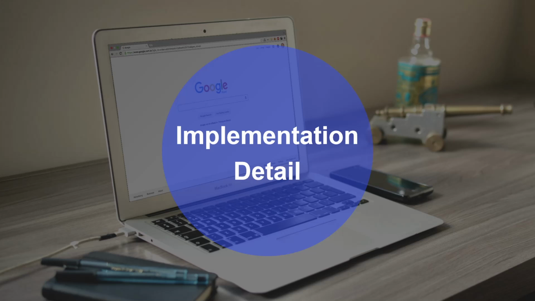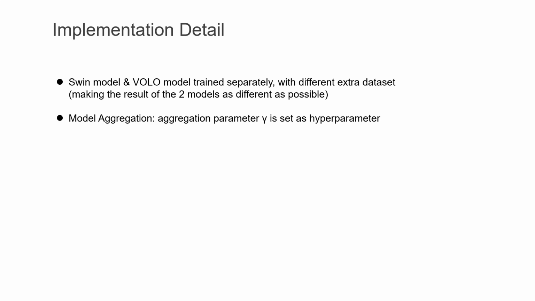Then I will show how our models are trained. First, we separately train the Swin model and the Volo model with different training settings. After both models are trained well, we perform a model aggregation to further boost the performance. Here, the aggregation parameter gamma is set as a hyperparameter instead of a trainable parameter.